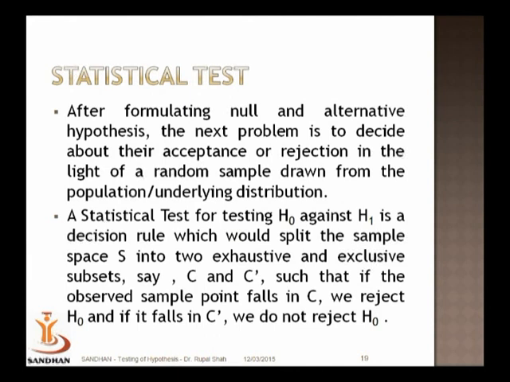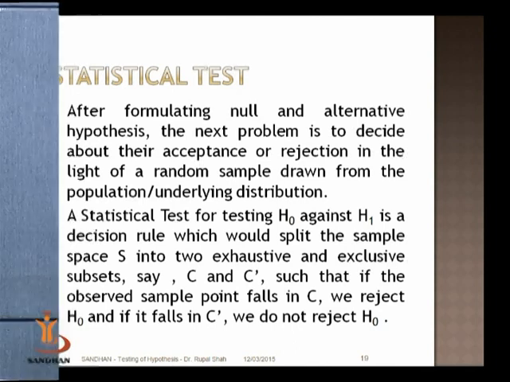Now again we can recall what a sample space is. The sample space is the set of all possible values that our observations can take. For example, if I am interested in the mean, then from the sample I would find the sample mean. Whatever possible values my sample mean, say x bar, can assume, that space we can call the sample space.